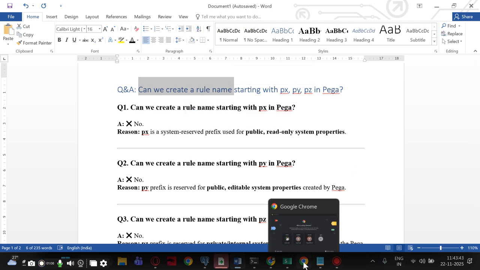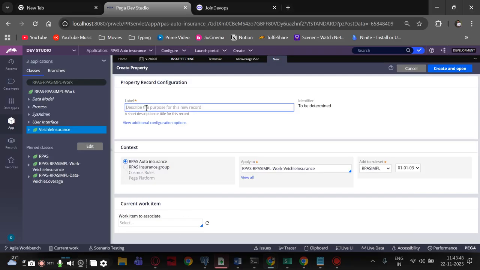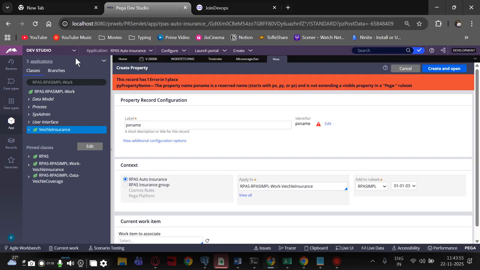So I'm trying to create the px name. I'll try to create the rule called px name. What will happen? Just see. This record has one error. The property name px is a reserved name. It starts with px, py or pz and is not extending a visible property in the Pega rule set. So we cannot create. It will give the error.